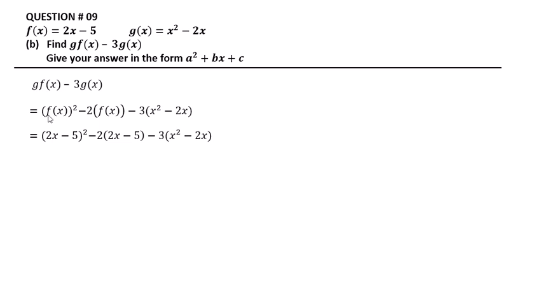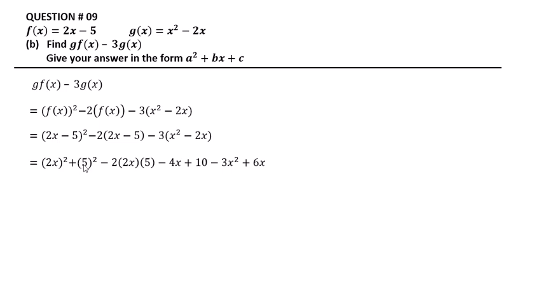Put the function f(x) = 2x − 5. So (2x − 5) minus the function f(x) is equal to (2x − 5) minus (3x² − 2x). We open the square formula here.